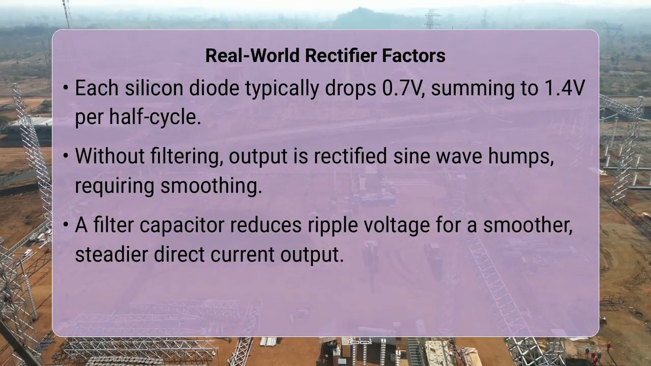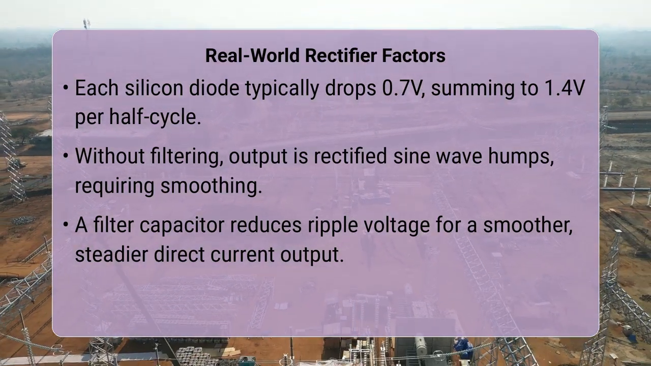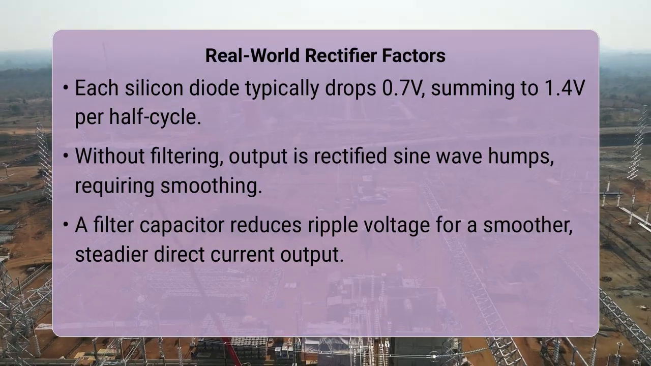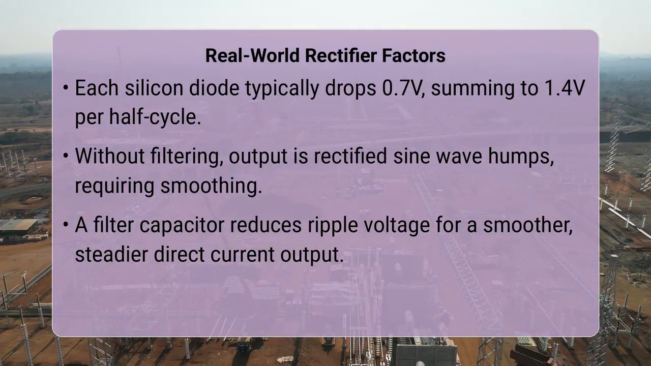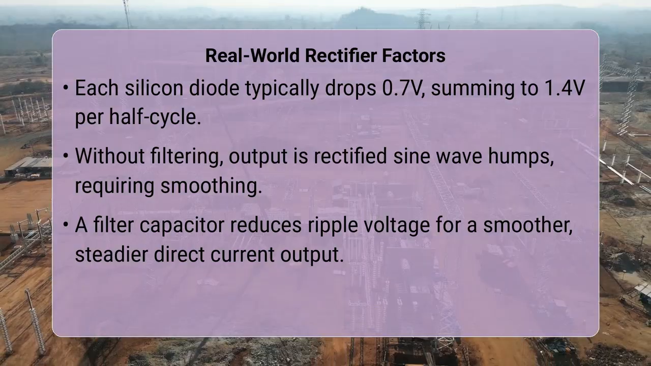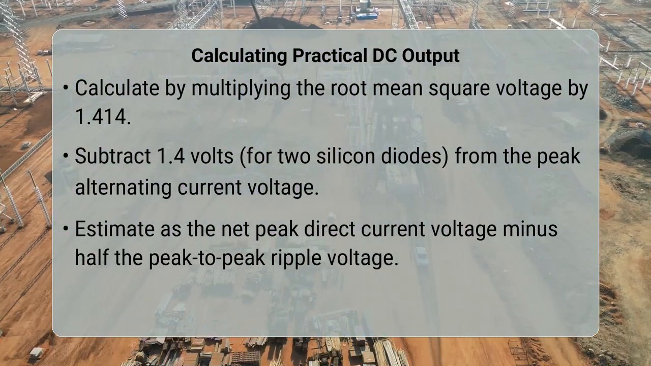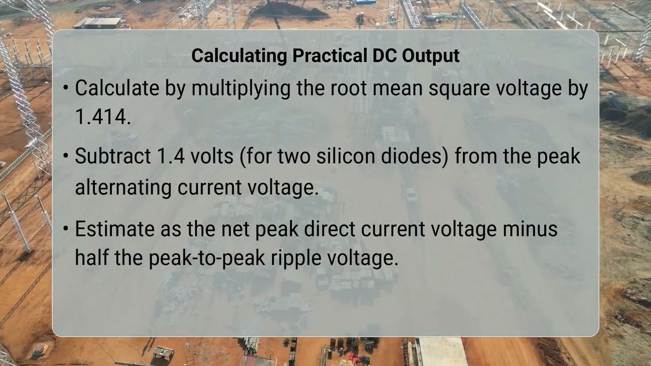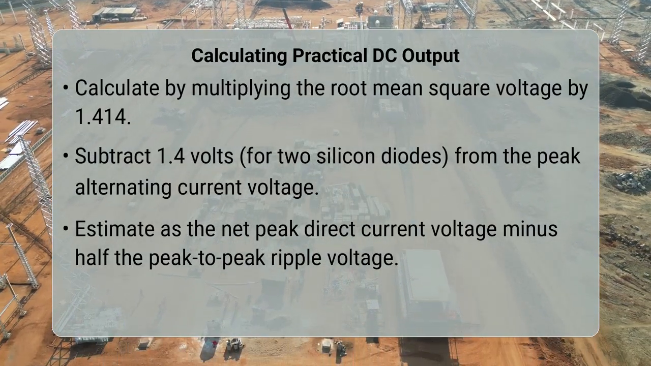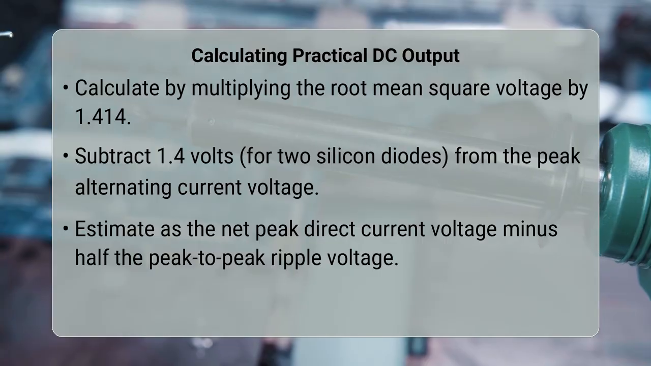The ripple factor, which is the amount of alternating current component remaining in the direct current output, depends on the load resistance, the capacitance value, and the input frequency. A lower ripple factor means a smoother direct current output, which is generally desired for sensitive electronic components.